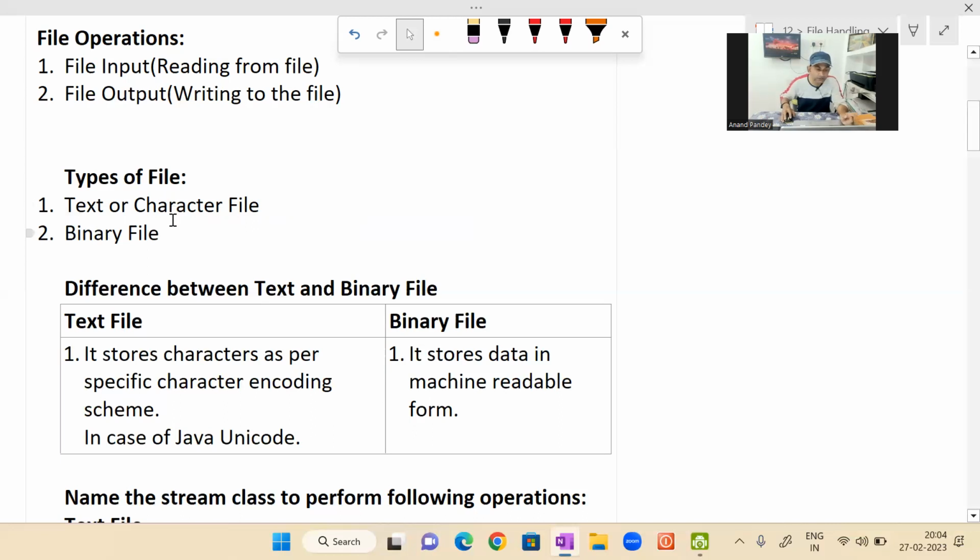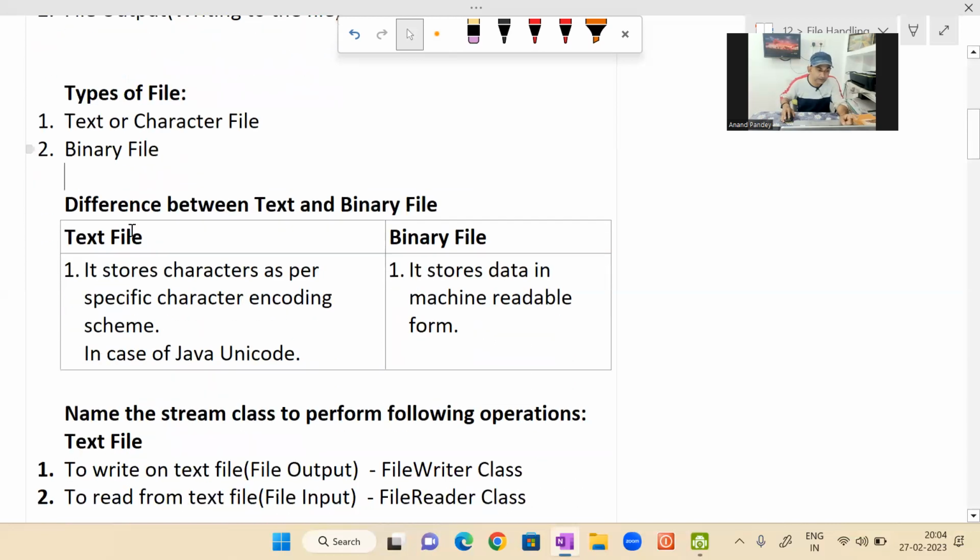Okay, so here there are two types of files, text files and binary file. It stores character as per the specific character encoding scheme, in case of Java Unicode. There are many character encoding schemes, one of which you know very well, ASCII code, and in case of Java it is universal code, Unicode. Okay, and second is binary file, means it stores the data in machine readable form.